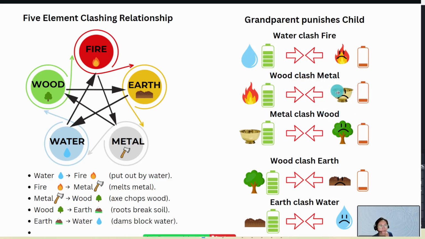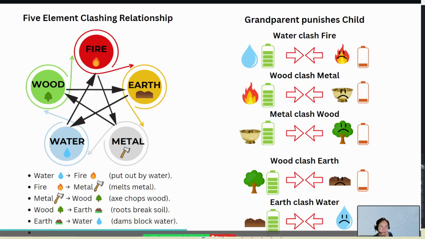You can see the metal face is very unhappy, a sad face. Why sad? When fire sacrifices maybe 10 to 20% of its own energy to clash with this metal, metal will lose maybe 90% of its energy. That's why metal is sad.